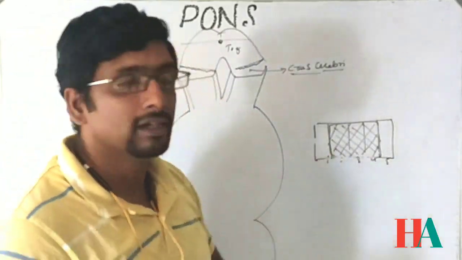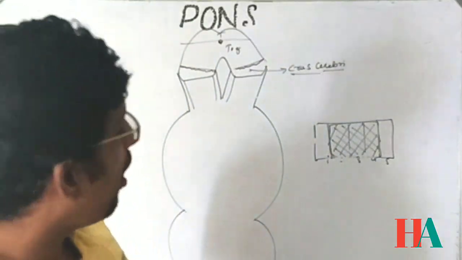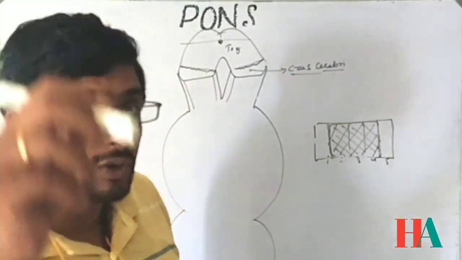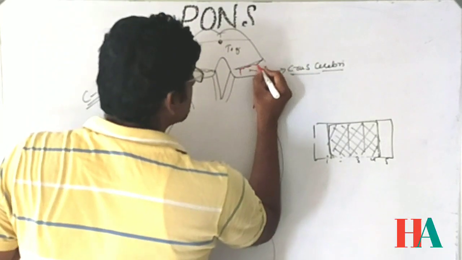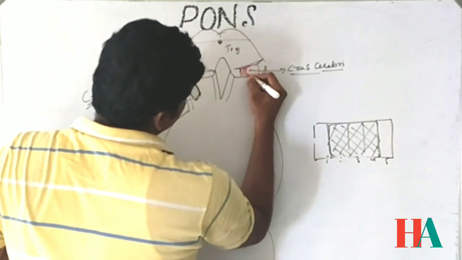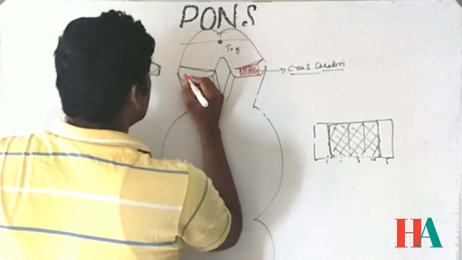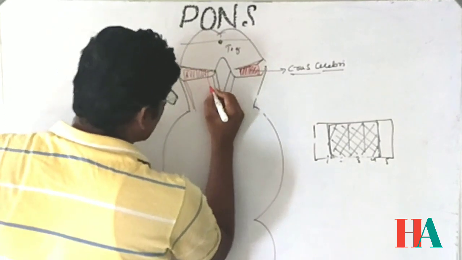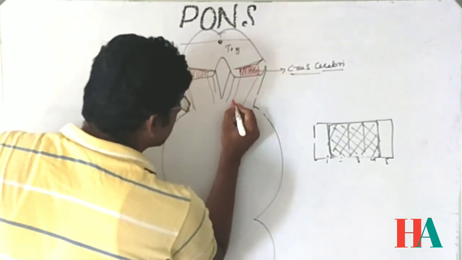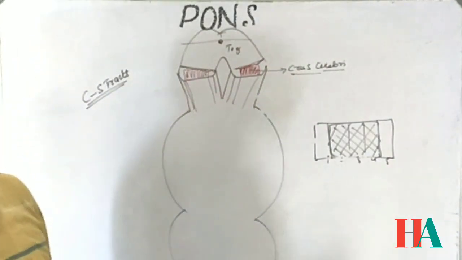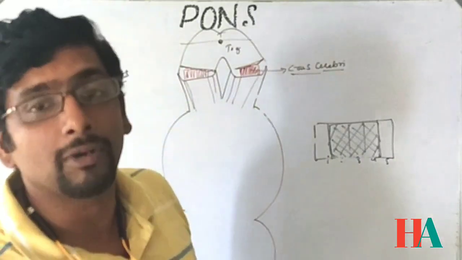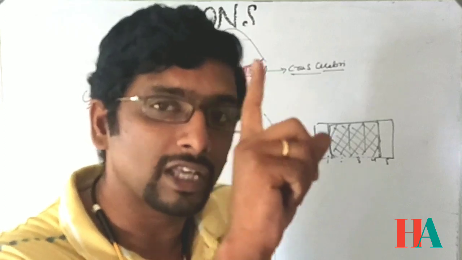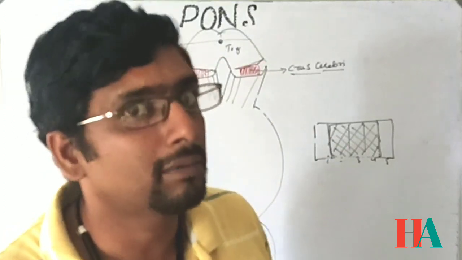The middle three-fifths portion of this crus cerebri contains the fibers of the corticospinal tract. They are present inside this cerebral peduncle and coming towards the pons. And you know, I discussed some points about the pontocerebellar or cerebropontocerebellar pathways.